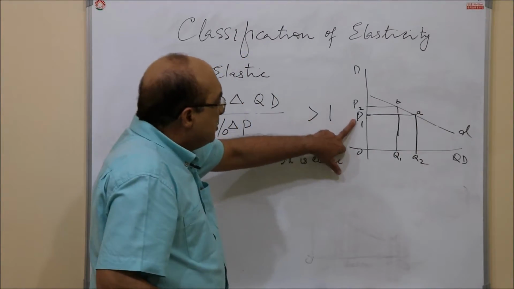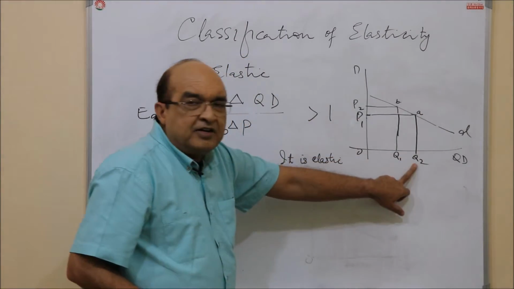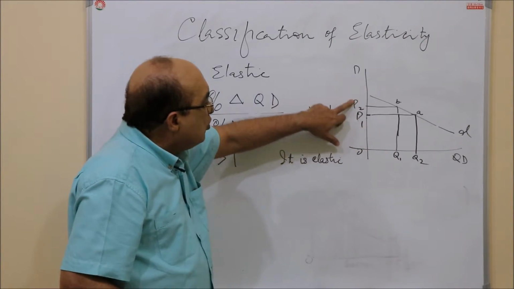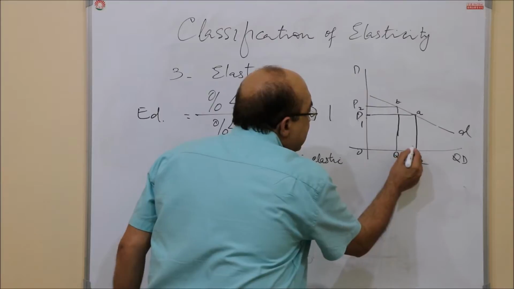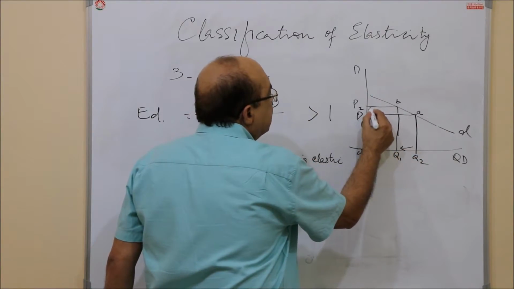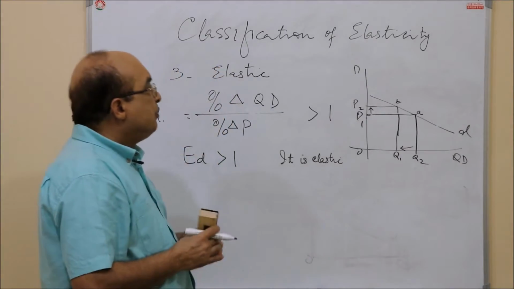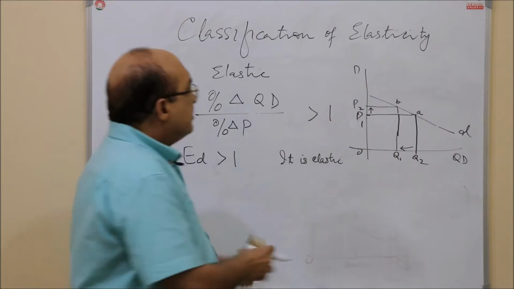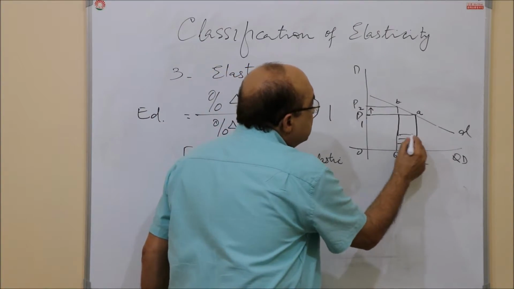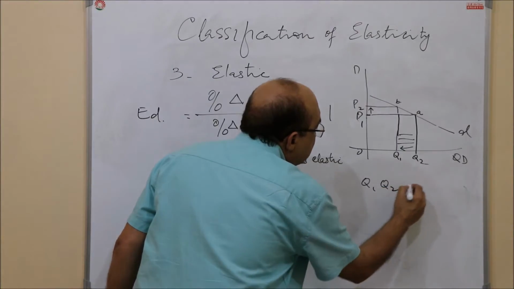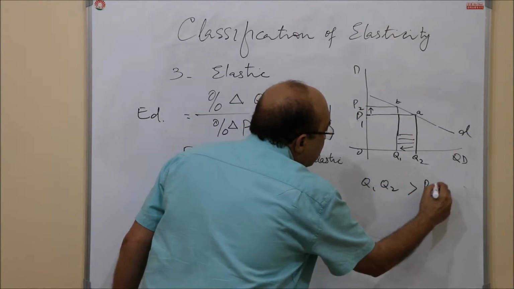Suppose you begin with the price P1 when quantity demanded was Q2, and as a result of change in the price from P1 to P2, quantity demanded declined from Q2 to Q1 when the price increased from P1 to P2. And from a glance you can judge that this magnitude Q1, Q2 is greater than P1, P2.